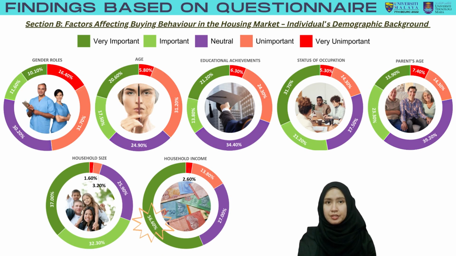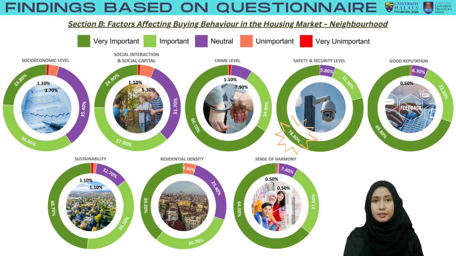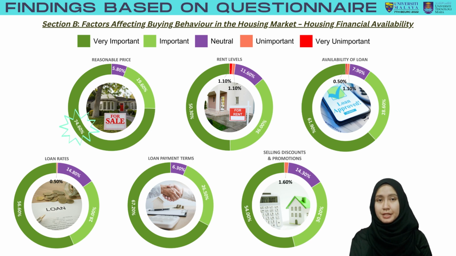Firstly, based on individuals' demographic background factor, household income is the most critical element to be considered by the respondents before owning a house. Secondly, the element of ease and efficiency of accessibility is the most critical measure based on the property location factor. Thirdly, safety and security level being the most vital element based on residential neighborhood factor. Then reasonable property price based on the housing financial availability factor.